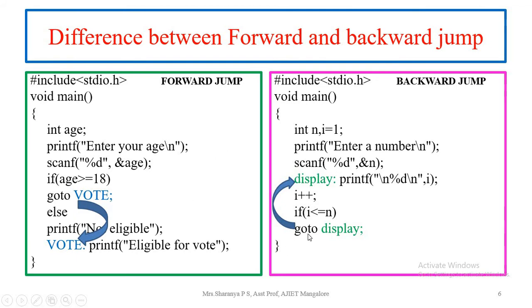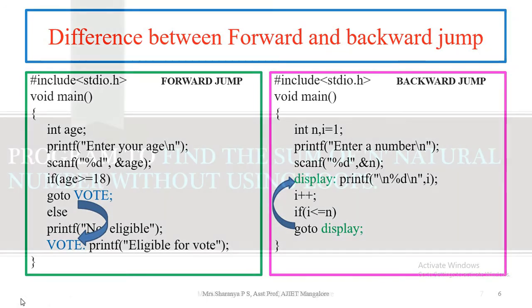That's how the output will display as 1, 2, 3. This is by using backward jump. Here the loop has been formed without using any looping statements. So the major difference between forward jump and backward jump is, in the forward jump the set of code will be skipped, whereas in the backward jump the set of code will be repeatedly executed.